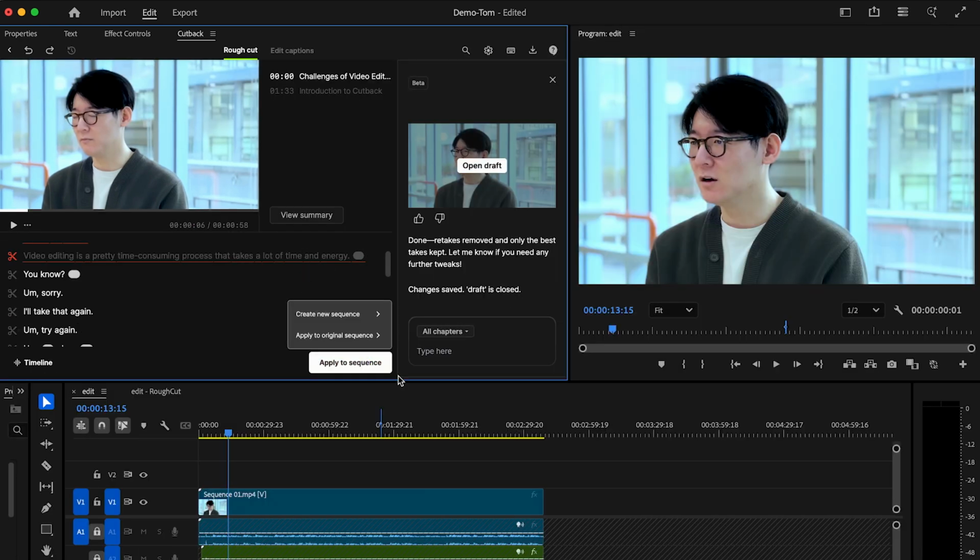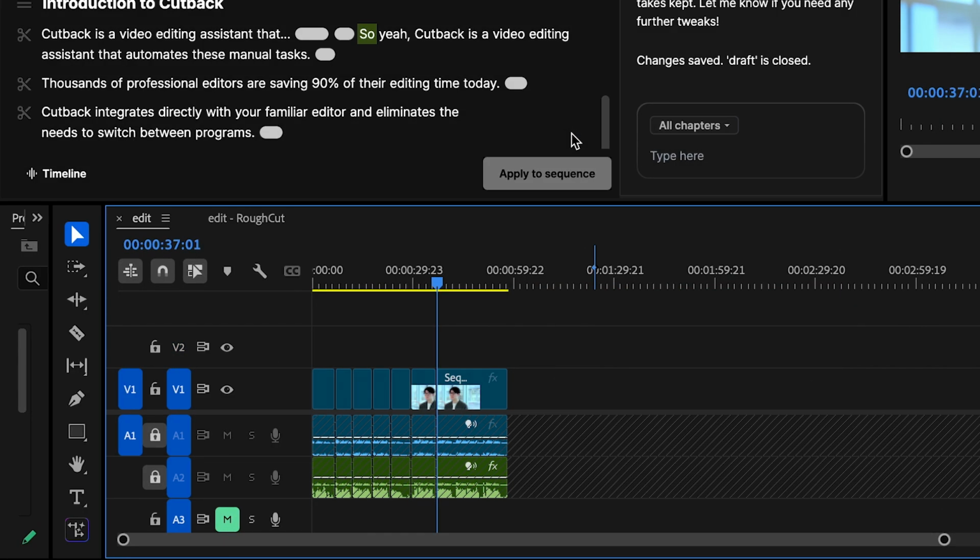Once you're happy, save your draft and hit Apply to Sequence. All the edits will be reflected in your timeline instantly.